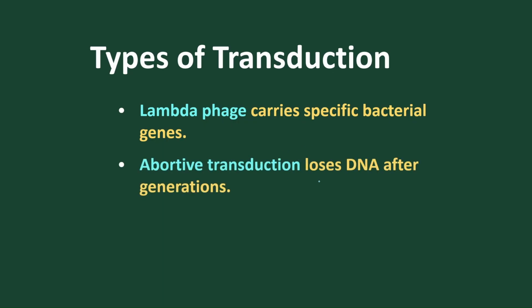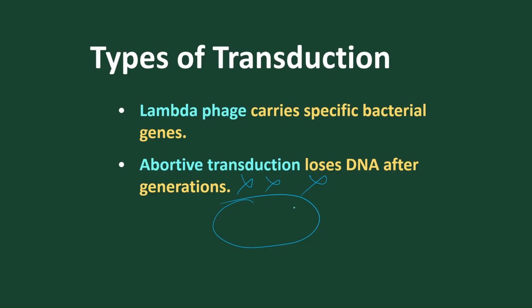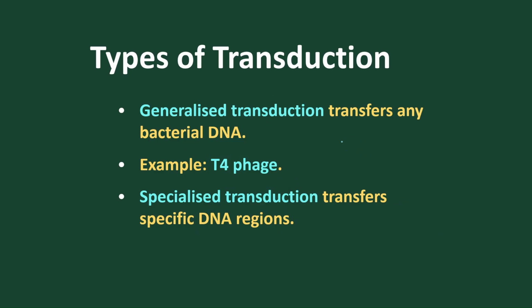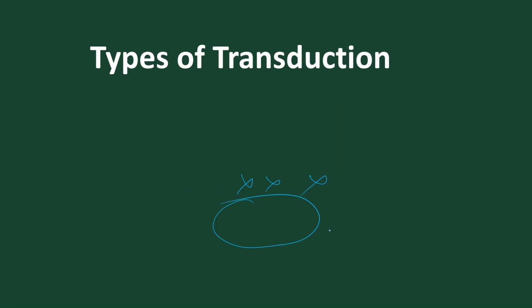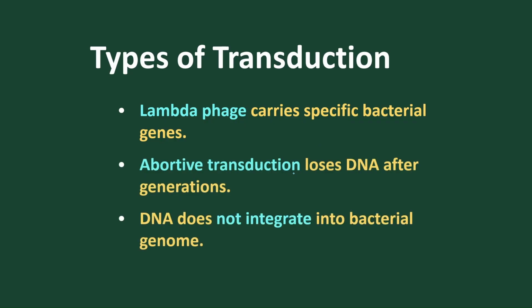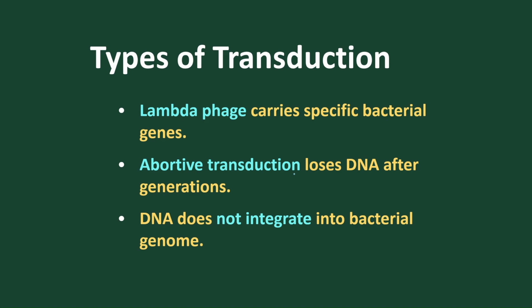Abortive is where no DNA is being carried out. If no DNA is integrated or carried into any bacterial genome, it is called abortive transduction. So no transduction takes place in abortive. So lambda phage is one kind, abortive is another kind, and also we find specialized transduction and generalized transduction. Generalized transduction, where all types of DNA can be integrated, T4 phage. In specialized transduction, only a special DNA region is being integrated, whereas in lambda, specific bacterial genes are integrated. Abortive, no DNA is integrated into bacterial cells. So this is all about the types of transduction.